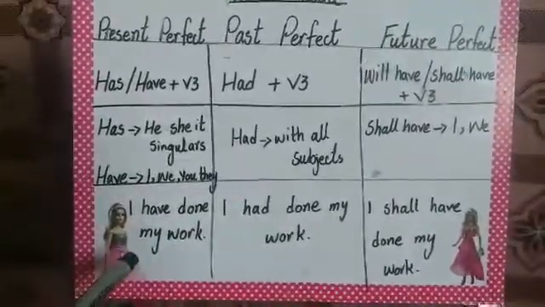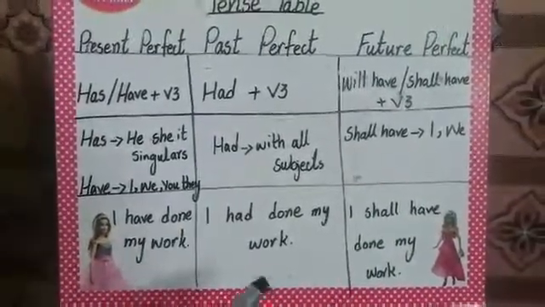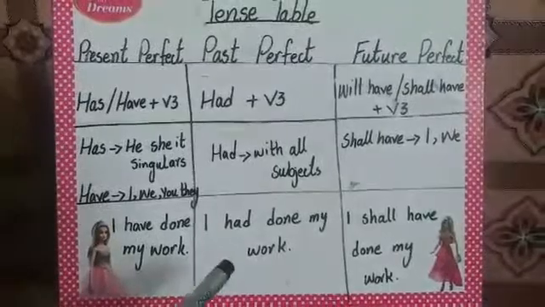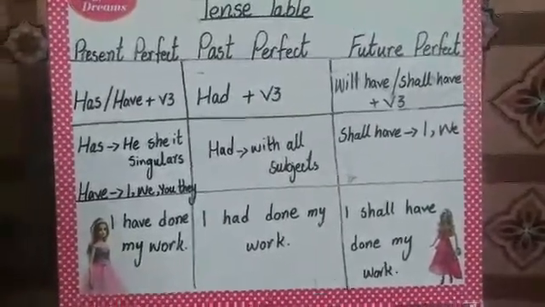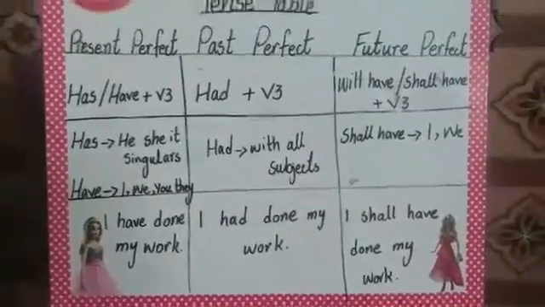Obviously we have another example. I have done my work, I had done my work, I will have done my work. Present perfect, past perfect, future perfect.